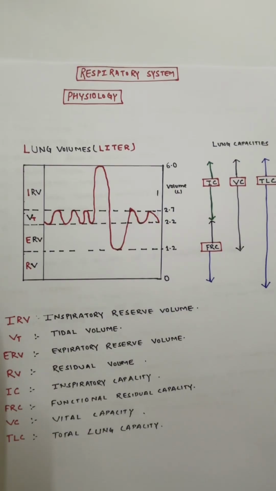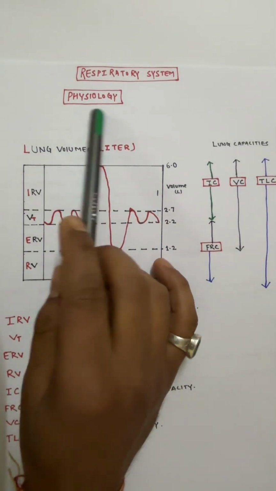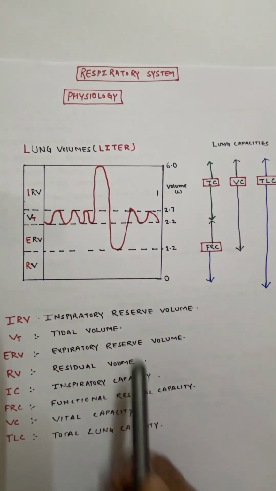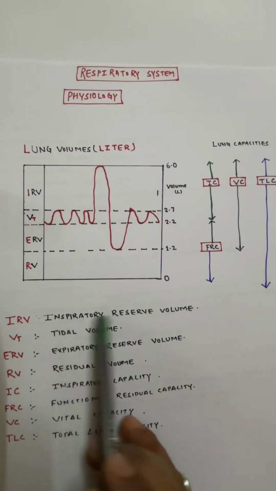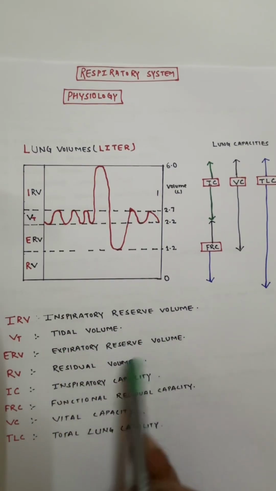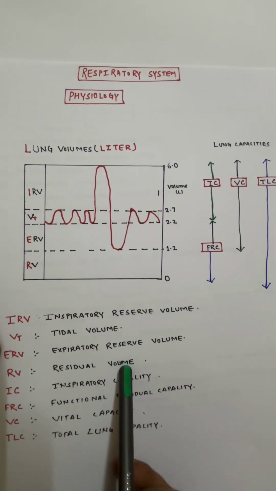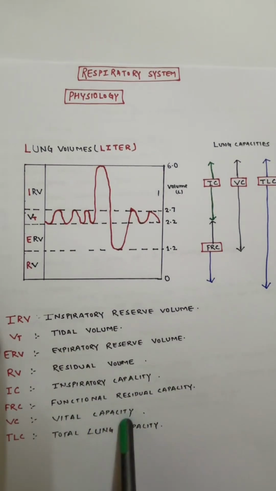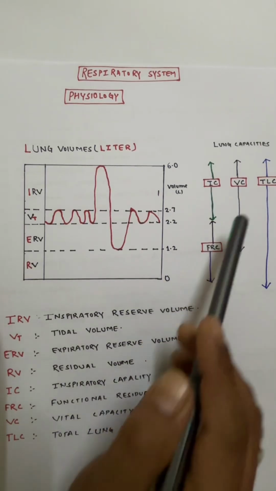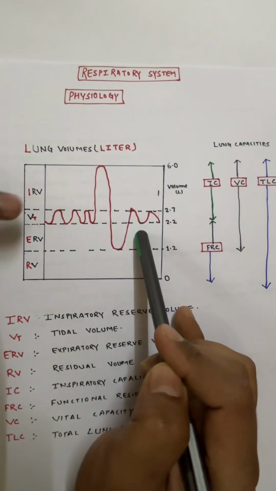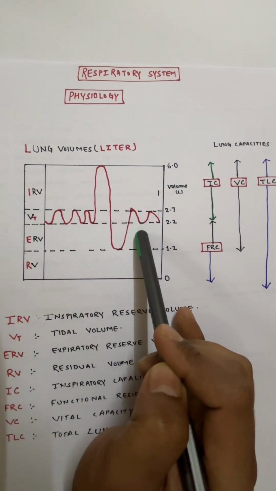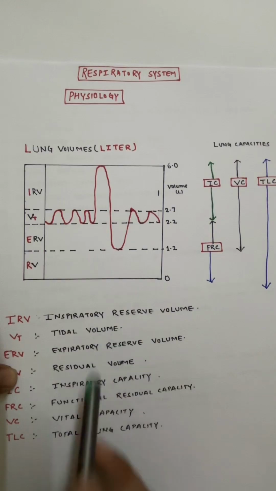Today we are continuing our respiratory series and we are diving into a fundamental topic, that is lung physiology, especially the lung volumes and capacity. Okay, so in this video we'll talk about inspiratory reserve volume, tidal volume, expiratory reserve volume, and residual volume. And in the next video we'll talk about the capacity: inspiratory capacity, functional residual capacity, vital capacity, and total lung capacity. And we also try to understand this figure because we most often find this figure in most of our textbooks. Okay, so let's start our topic with tidal volume.